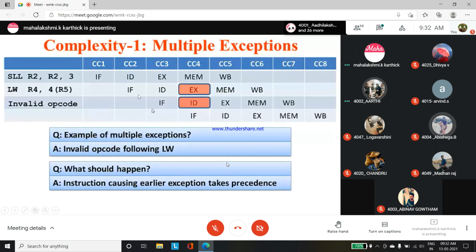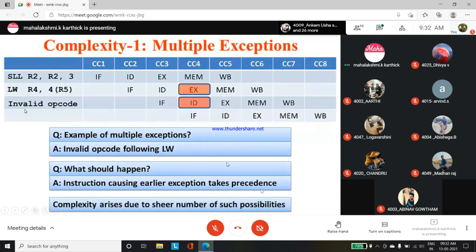Yes, ma'am. Okay. So if there are multiple exceptions found inside this pipelining, the first instruction which we have found immediately the exception is given first preference. So the instruction causing the earlier exception takes precedence. The complexity arises due to the sheer number of such possibilities.